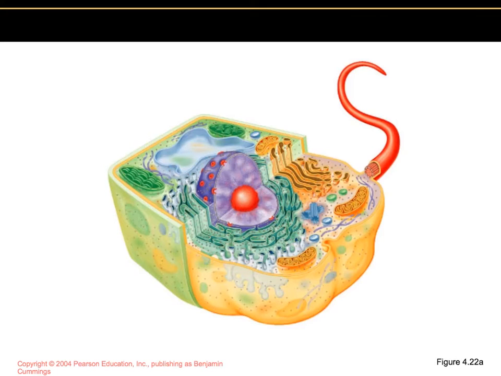Hopefully you remember that eukaryotic organisms will include algae, protozoa, fungi, plants, and animals. The eukaryotic cell is typically larger and more complex than the prokaryotic cell. When you compare the structures of the slide before to the one that we have in front of us now, the slide before was a prokaryotic cell. If we compare it to the eukaryotic cell that we have in front of us now, there are some differences that become very apparent between the two.